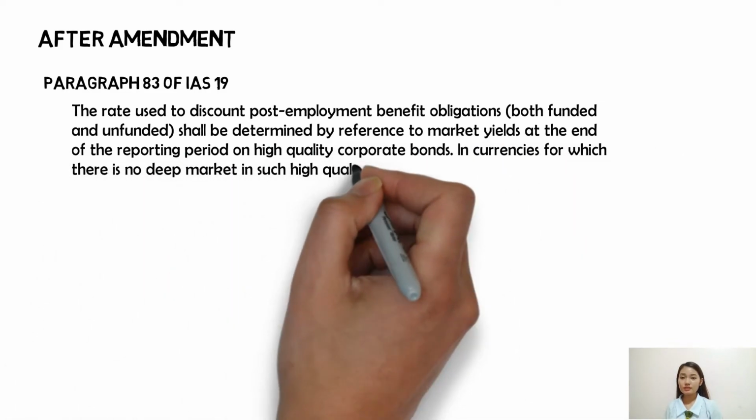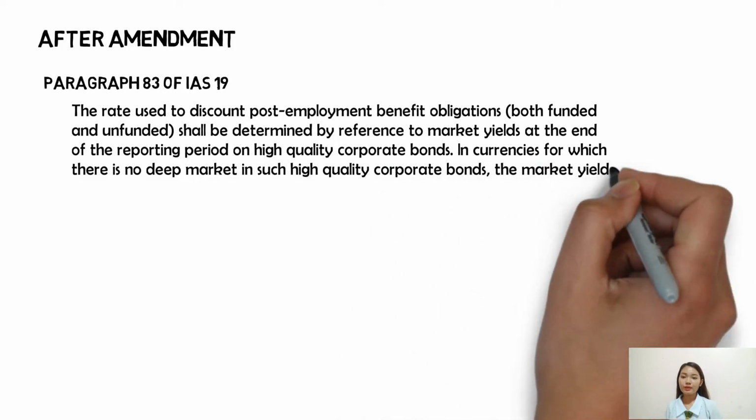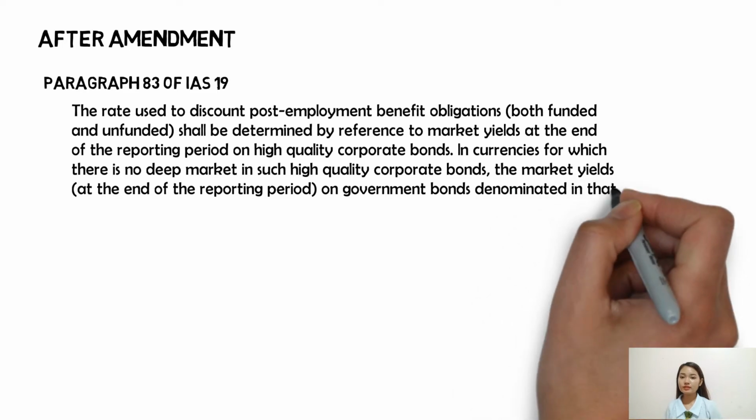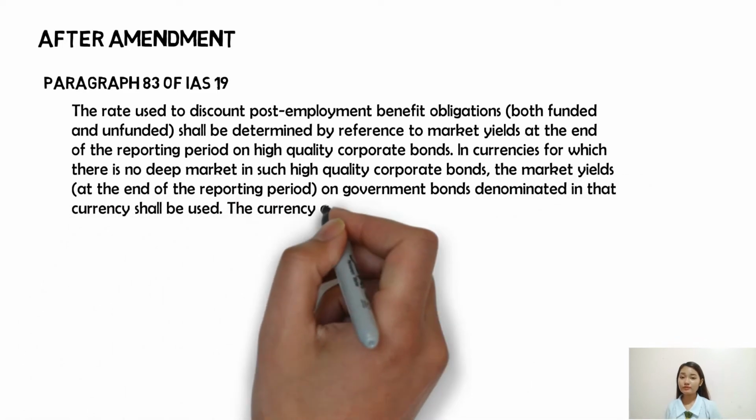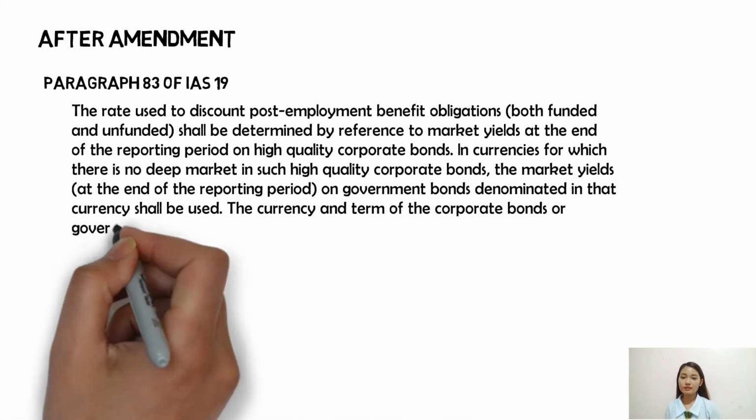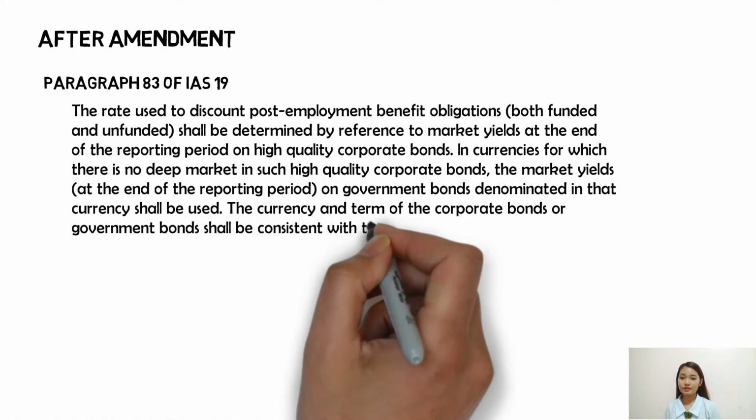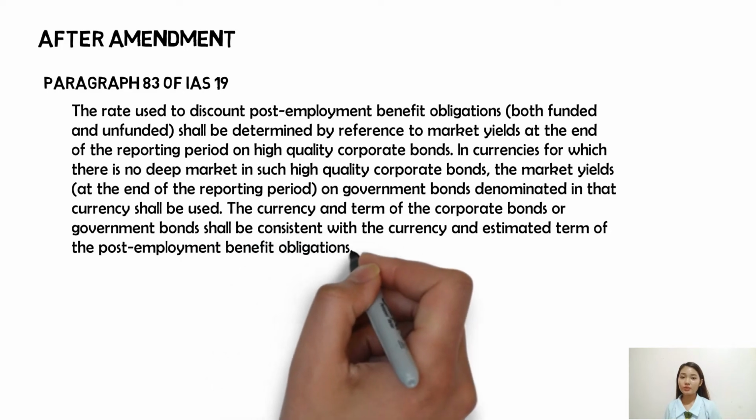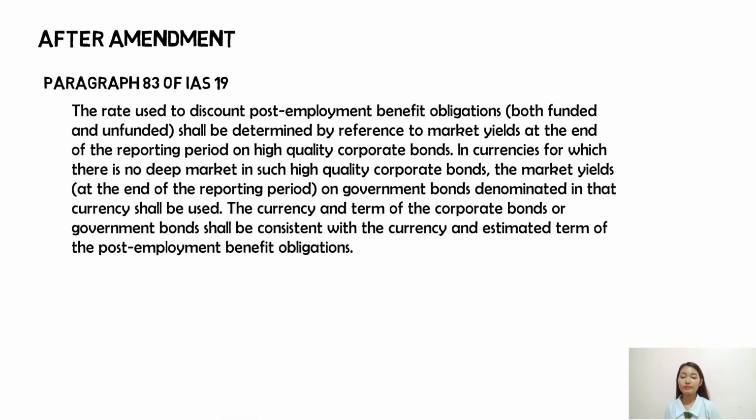In currencies for which there is no deep market in such high-quality corporate bonds, the market yields at the end of the reporting period on government bonds denominated in that currency shall be used. The currency and term of the corporate bonds or government bonds shall be consistent with the currency and estimated term of the post-employment benefit obligations.